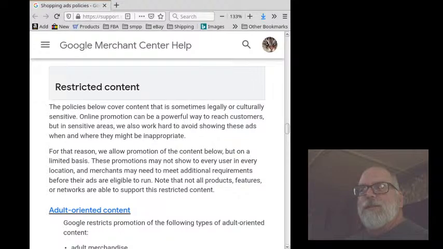Online promotion can be a powerful way to reach customers, but in sensitive areas, we also work hard to avoid showing these ads when and where they might be inappropriate. For that reason, we allow promotion of the content below, but on a limited basis. These promotions may not show to every user in every location, and merchants may need to meet additional requirements before their ads are eligible to run. Note that not all features, products, or networks are able to support this restricted content.